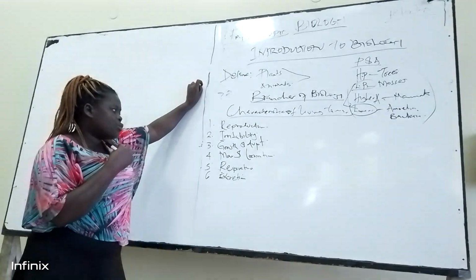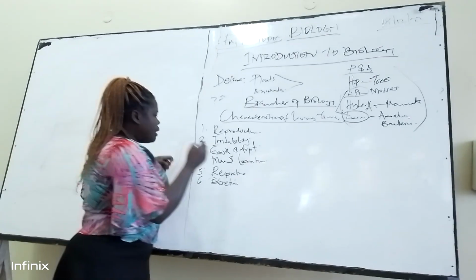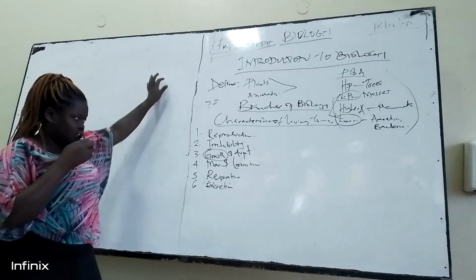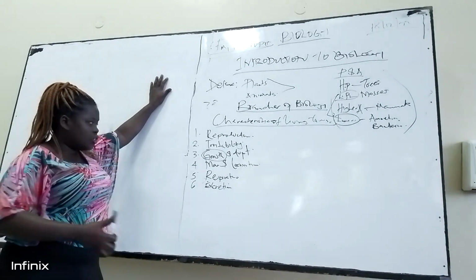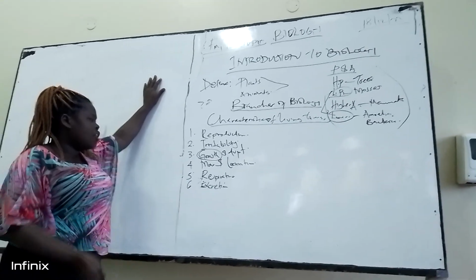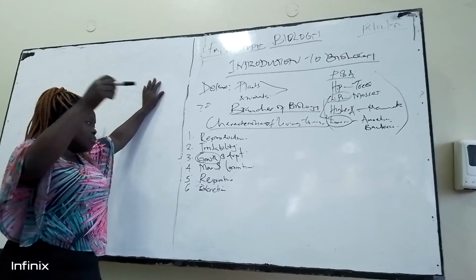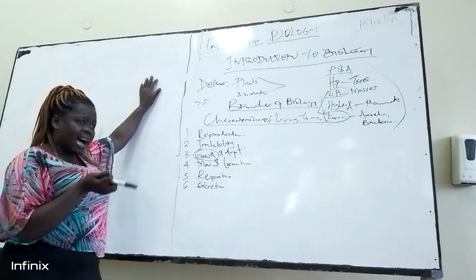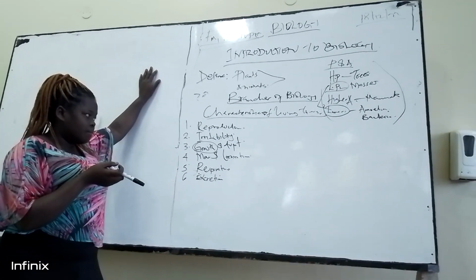Then we have growth and development. Growth and development is whereby, mostly in animals, they grow. Physical growth, that is physical change of the body size. For example, if you're born, you're young. When you grow old, you increase in weight, you increase in everything, the height, the weight, etc.